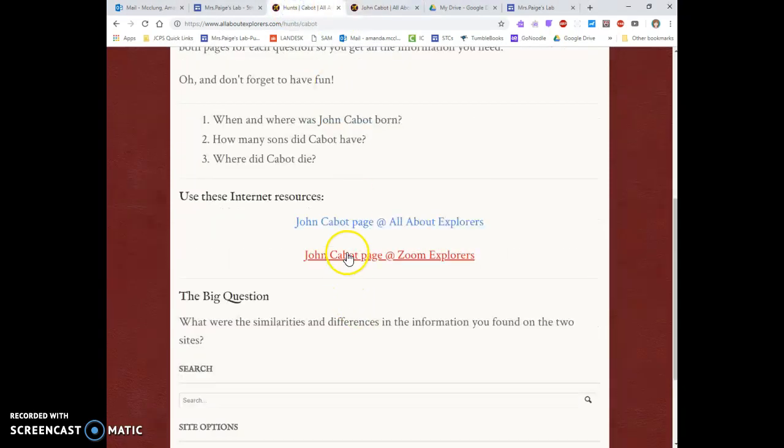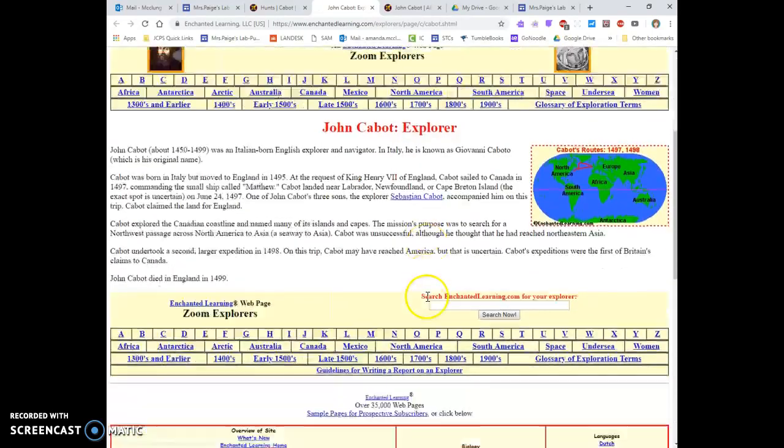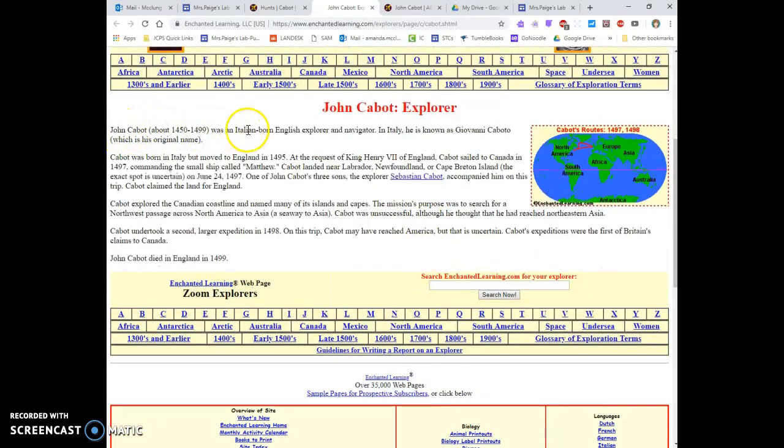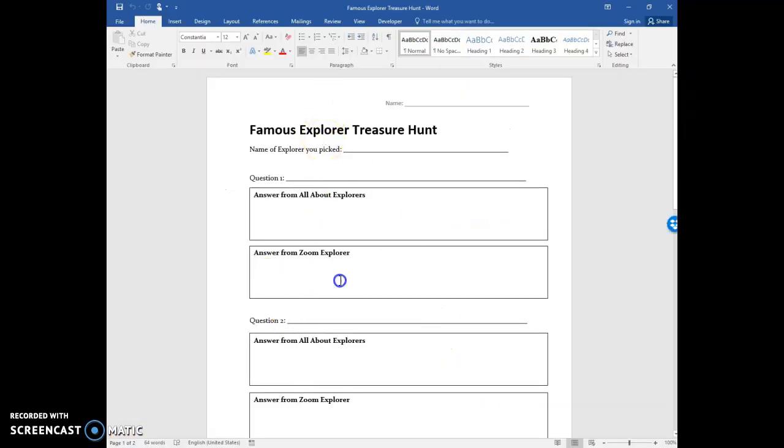Then I'm going to go back. I'm going to click on the Zoom Explorers page. Once it comes up, I'm going to search that information. John Cabot was an Italian-born English explorer and navigator. In Italy, he is known as Giovanni Caboto, which is his original name. Cabot was born in Italy. So that says something different. I'm going to write that he was born in Italy. We're going to talk more about the differences that we see after we get the information written down.